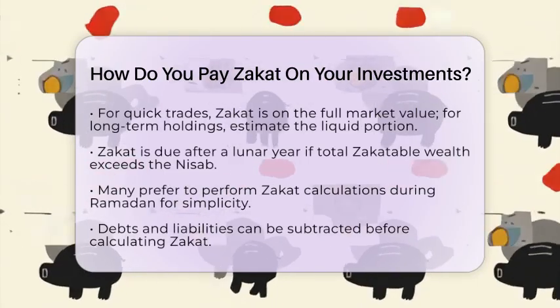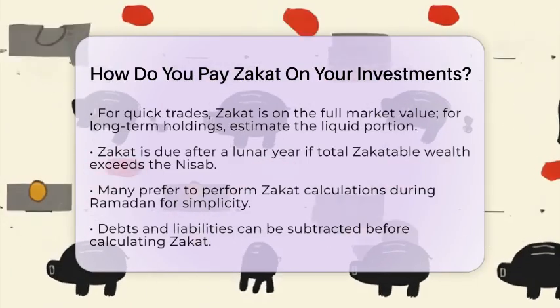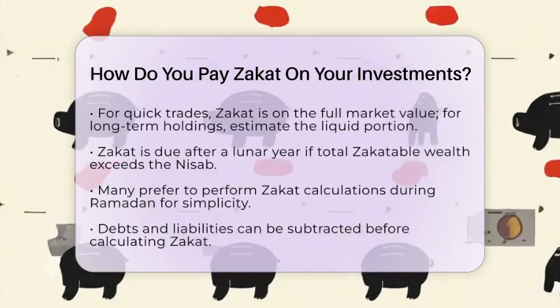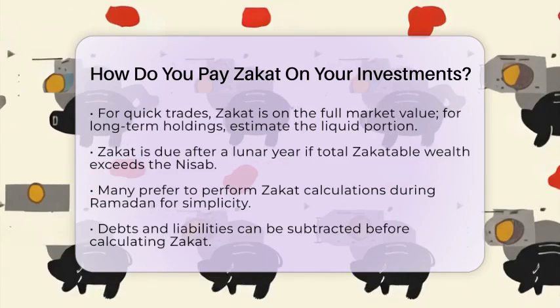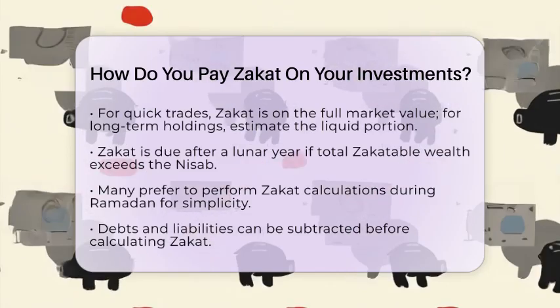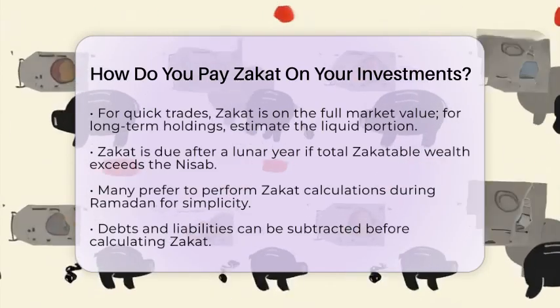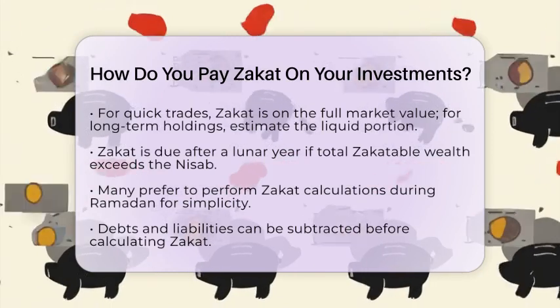If you bought assets to trade and sell quickly, zakat is due on the full market value. If you hold investments for long-term growth or passive income, you can estimate the zakatable part, usually 25 to 30%, to reflect the portion that is liquid or productive.